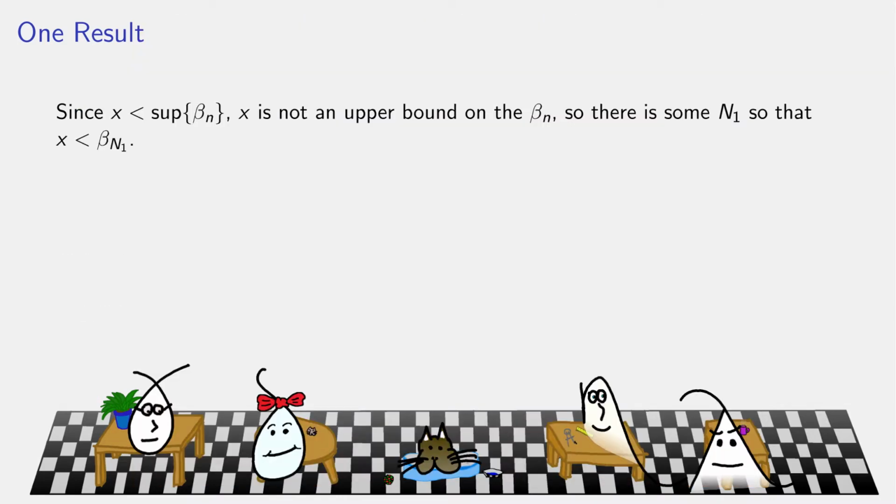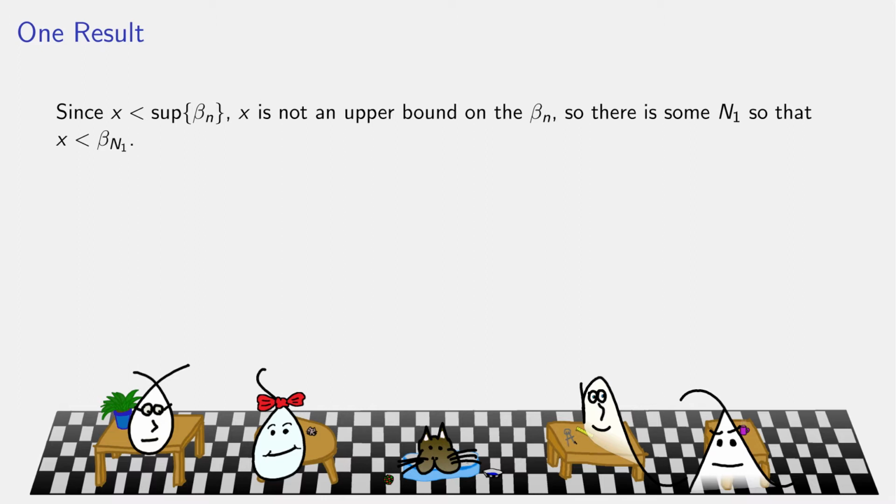Now, since x is less than beta, it's less than the supremum, but the supremum is an upper bound, and it's the smallest upper bound. So since x is smaller than the supremum of the betas, x is not an upper bound of the betas, which means there has to be an element of that sequence bigger than x.